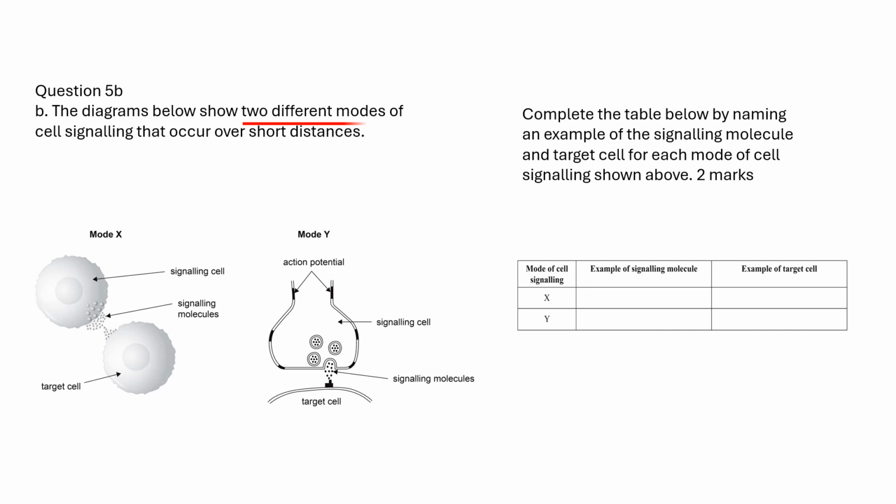2 different modes of cell signaling occur over a short distance. In mode X, the signaling molecules are secreted outside cells and then they bind with a receptor within the target cell. In mode Y, the signaling molecules are exocytosed and they bind with the receptor on the surface of the target cell. Complete the table below by naming an example of the signaling molecule and target cell for each mode of cell signaling shown in the diagrams.